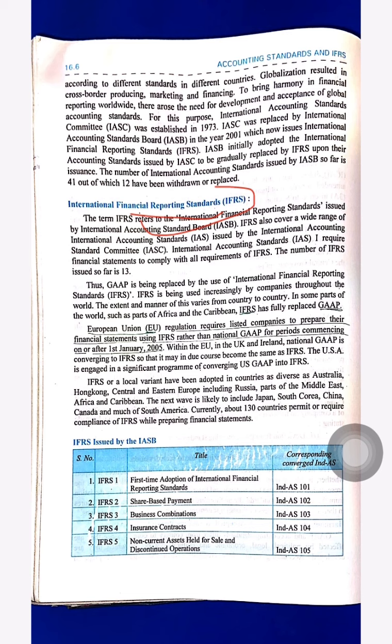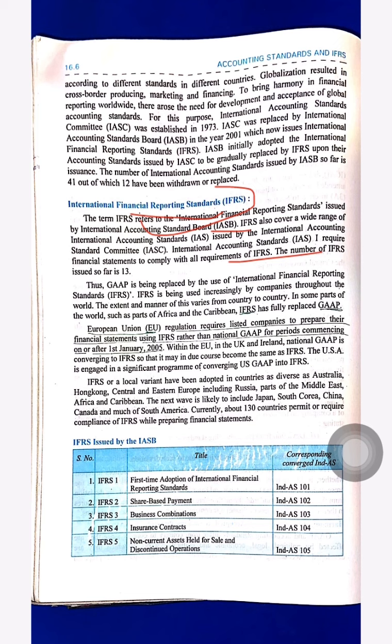Issued by the International Accounting Standards Board (IASB). The IFRS also covers a wide range of international accounting standards issued by the International Accounting Standards Committee (IASC). International Accounting Standards (IAS) require financial statements to comply with all requirements of IFRS. The number of IFRS issued so far is 13, meaning the total IFRS issued is 13. Till now only 13 IFRS have been issued.